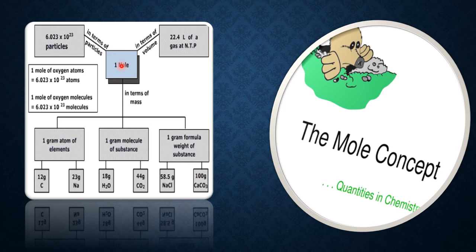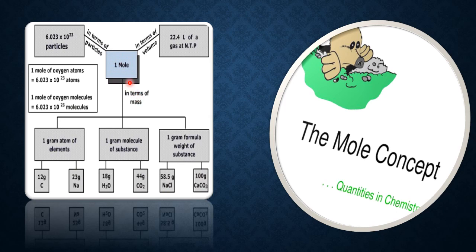If the substance is a molecule and its mass is expressed in gram, it is called the gram molecular mass. In short, gram atomic mass is GAM and gram molecular mass is GMM. For a molecule, we use the word gram molecular mass. For an atom, we use the word gram atomic mass.